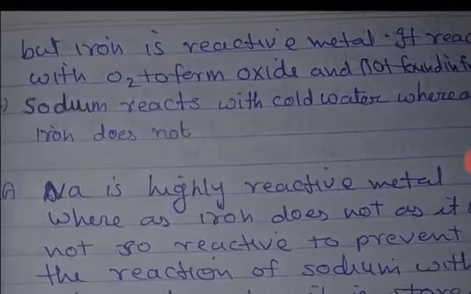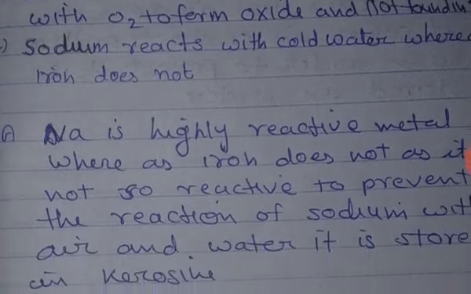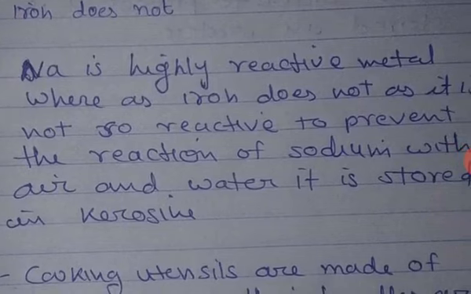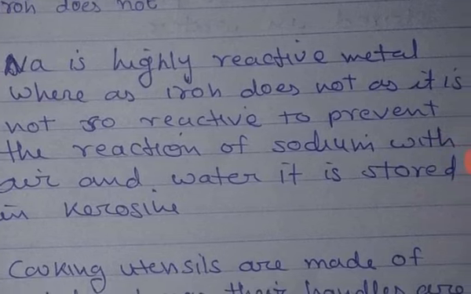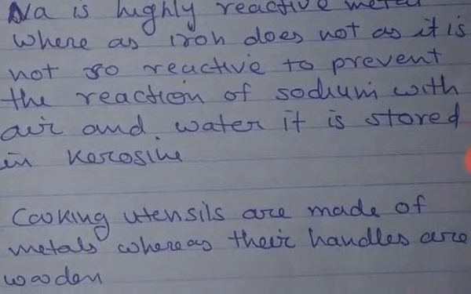And the second is sodium reacts with cold water whereas iron does not. Sodium is a highly reactive metal whereas iron is not so reactive. To prevent the reaction of sodium with air and water, it is stored in kerosene. It is the answer of sodium is stored in kerosene.